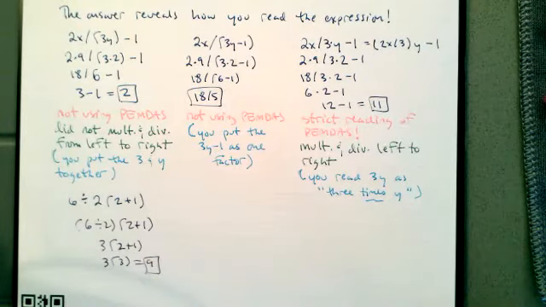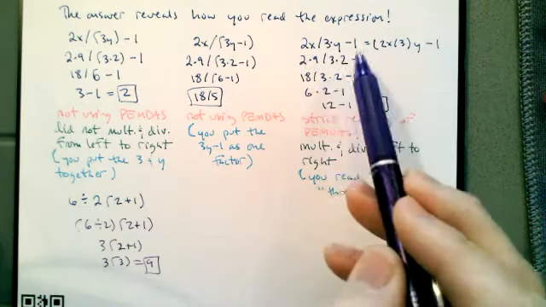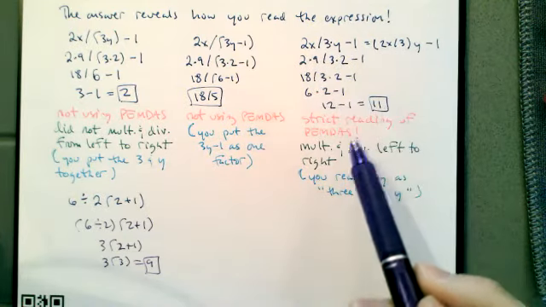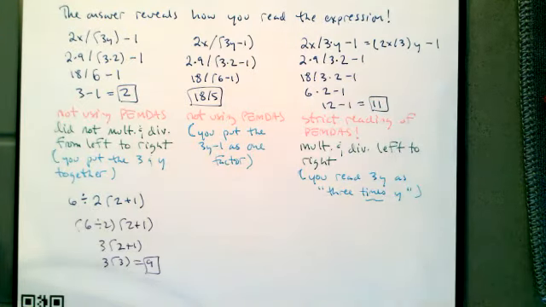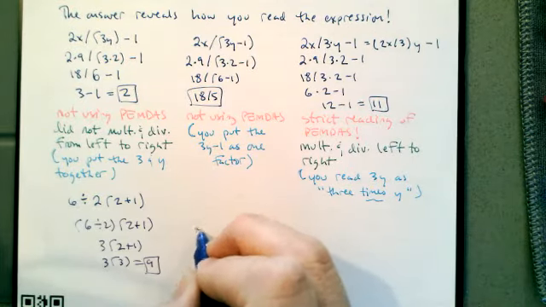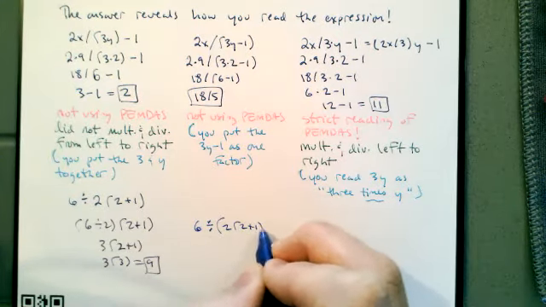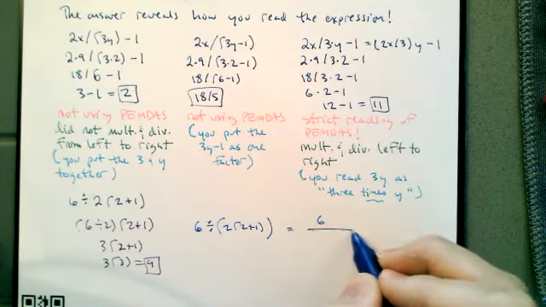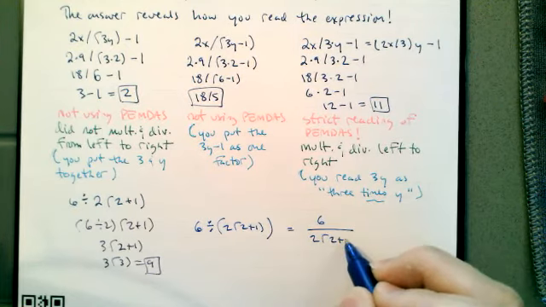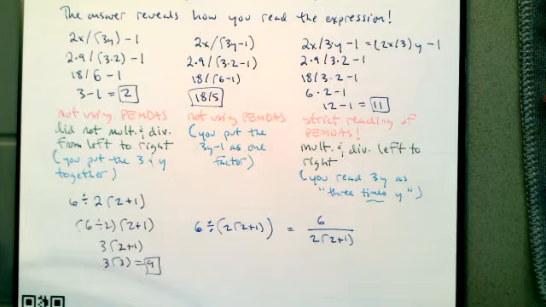But then they get to this, but if I give them the expression, instead of answering 11, because they're going to do a strict reading of PEMDAS, they're going to tokenize the 3 and the y, and read this as everything that comes after the division symbol is divided by. So they're reading it as 6 divided by, parentheses, 2 times 2 plus 1. Or 6 over 2 times 2 plus 1.